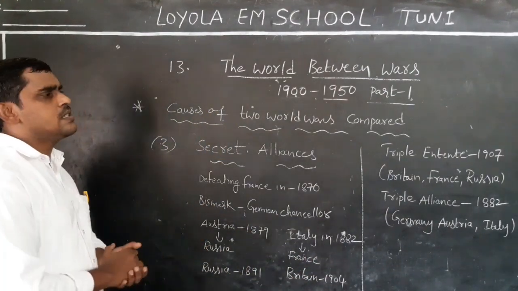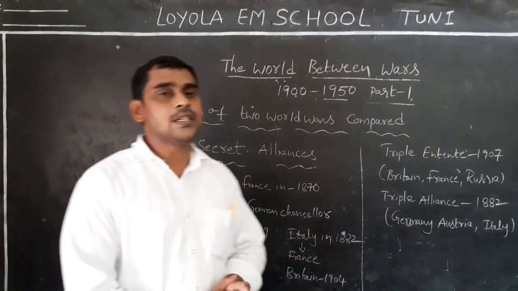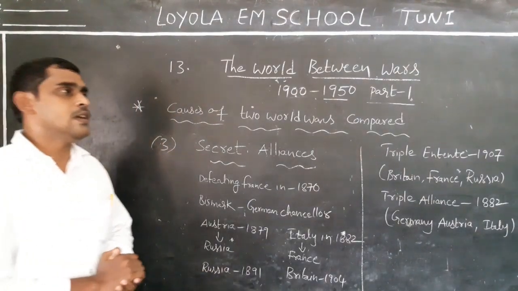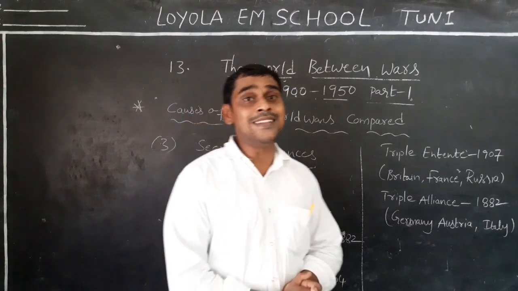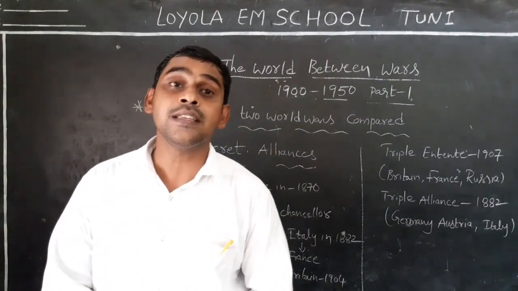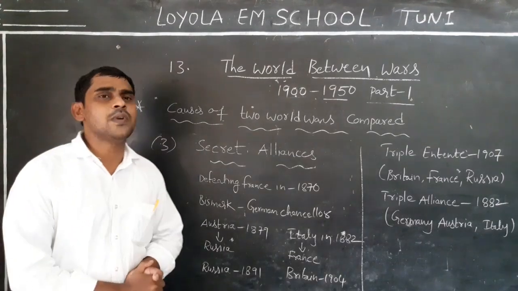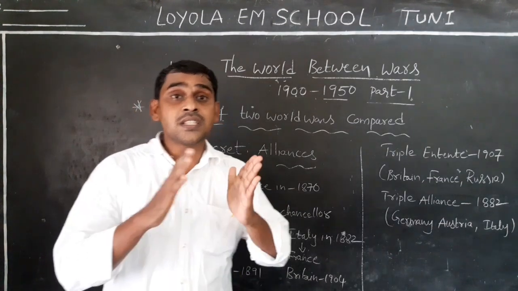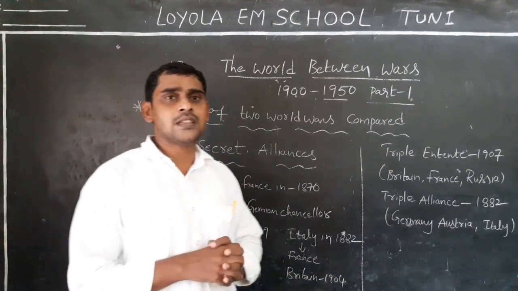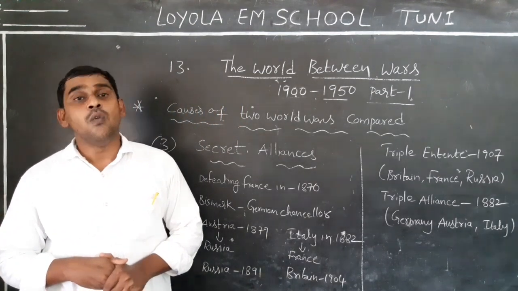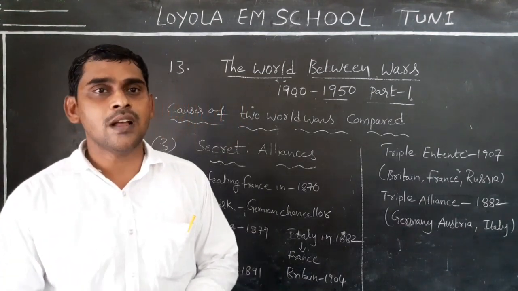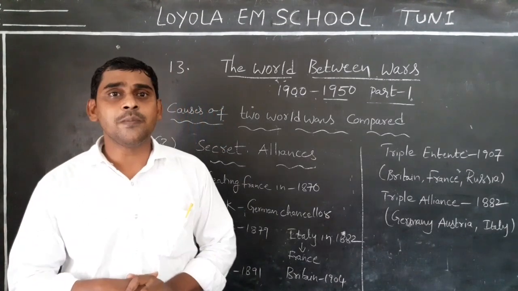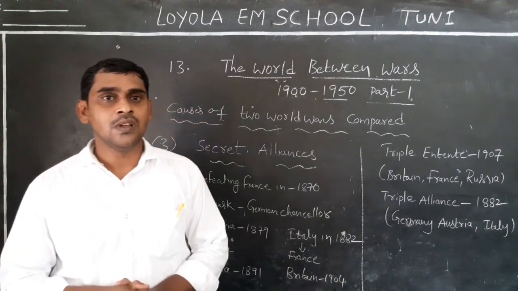These two secret alliances were formed among European nations. Then what happened? As a result, the other European nations were jealous of these secret alliances. And when the secret alliances were formed, instead of peace in the European nations, warfare was created, and at the same time armed peace was created. Do you understand?